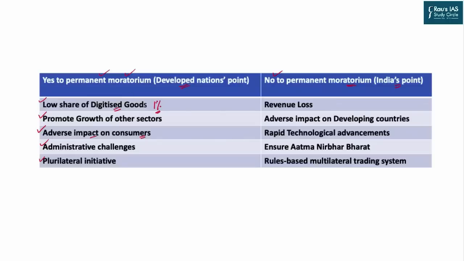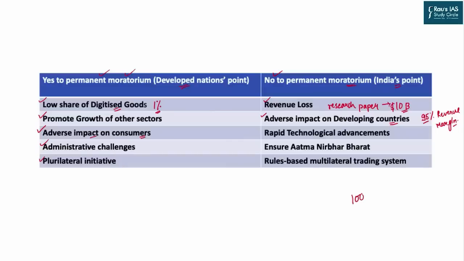Now coming to the no or the against points of moratorium. Now, India says that yes, custom duties in the near future should be imposed on e-commerce. Let us see why. The first one is the revenue loss. South Africa and India have published a separate research paper in which they have argued that there is a loss of $10 billion to the developing nations if they do not impose custom duties. The second argument is that it will have an adverse impact on the developing economy because they will lose 95% of the revenue margin. Now how is it done?